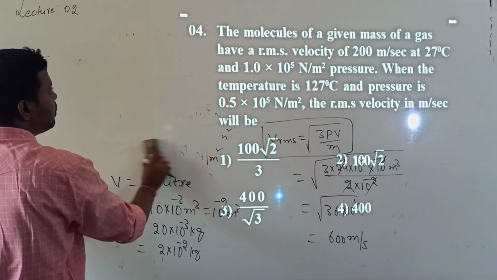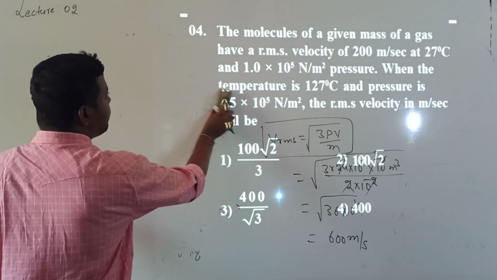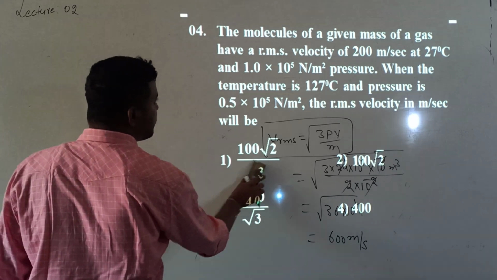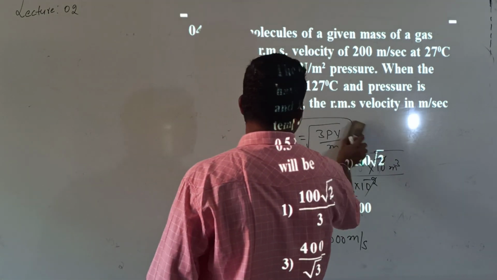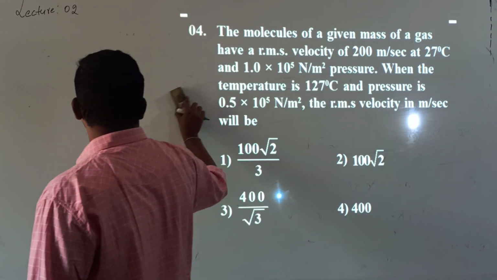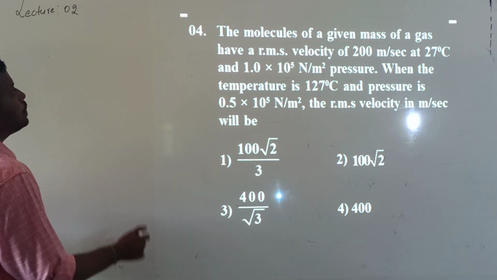Question number 4 is: the molecules of a given mass of gas have RMS speed 200 meters per second at 27 degrees Celsius and at a pressure of 1 into 10 to the power of 5 Newton by meter square. When the temperature is 127 degrees Celsius, the pressure is 0.5 into 10 to the power of 5 Newton by meter square. Then what is the RMS speed value?